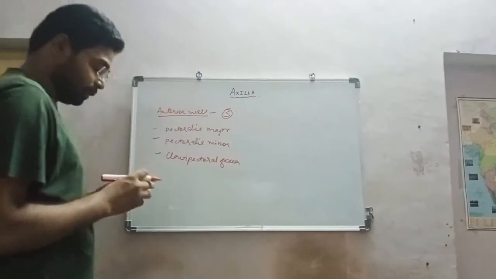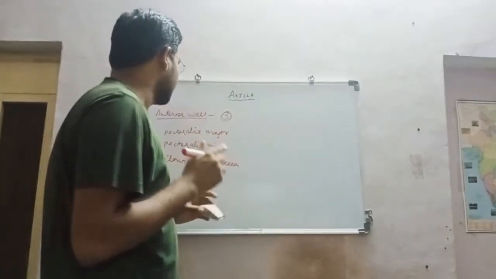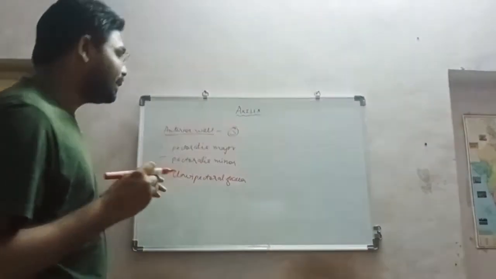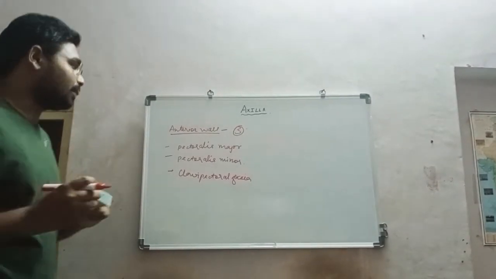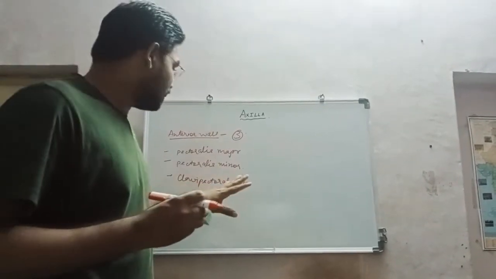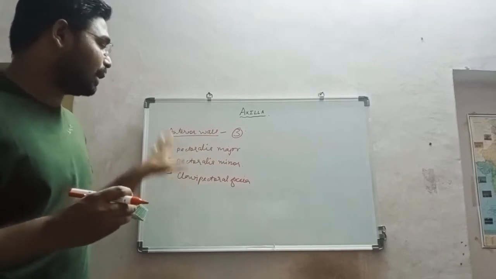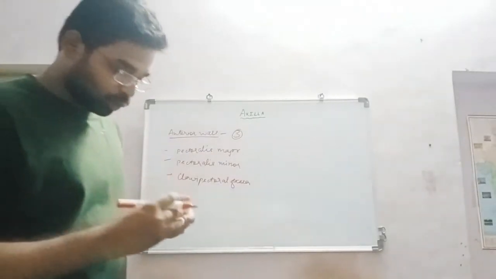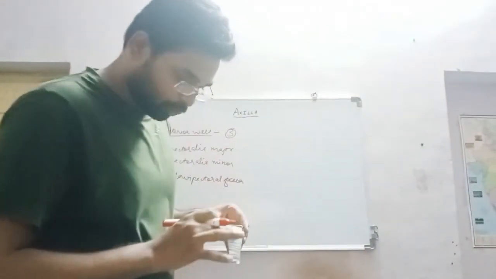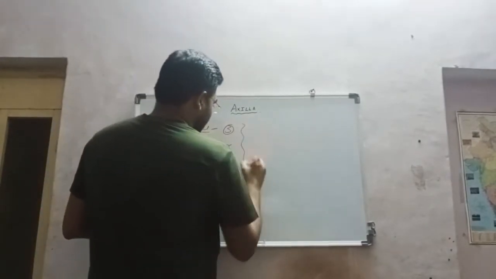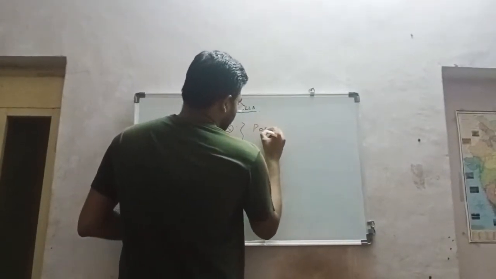Similarly, the other walls also have three features. In the anterior wall, three main structures are present: the pectoralis major, pectoralis minor, and clavipectoral fascia. Now we move to the posterior part, the posterior wall.